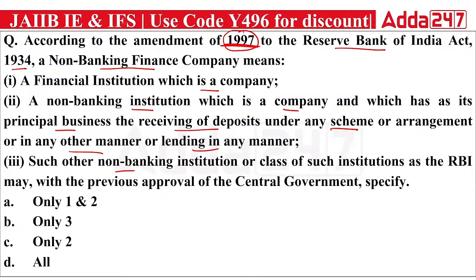Third is saying such other non-banking institution or class of such institutions as the RBI may, with the previous approval of the central government, specify. So out of these, you have to answer which is the right definition of NBFC given under the amendment of the RBI Act 1934 in 1997. The right answer will actually be all of the above. They all are the right definition of NBFC defined under the amendment of 1997. The right answer is D.